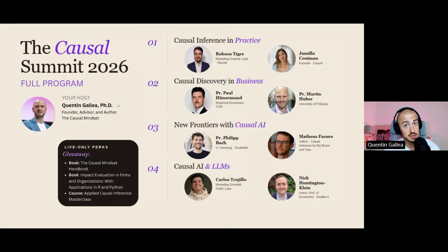Because from my experience, the companies where it works is when everyone can understand cause and effects and at least have this causal mindset. For example, in top companies where you have executives who understand this, as well as the technical people, it maximizes the capabilities of using causal inference. So today, that's the plan.